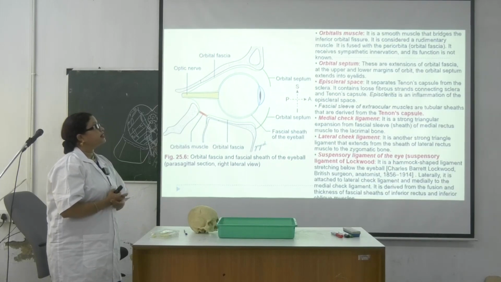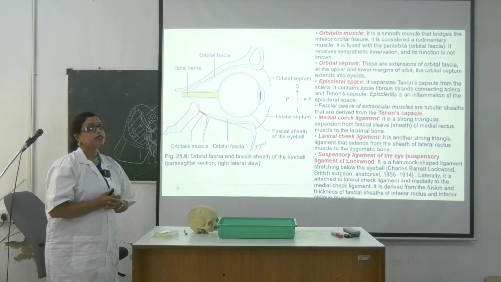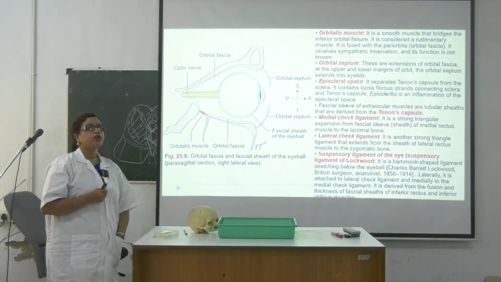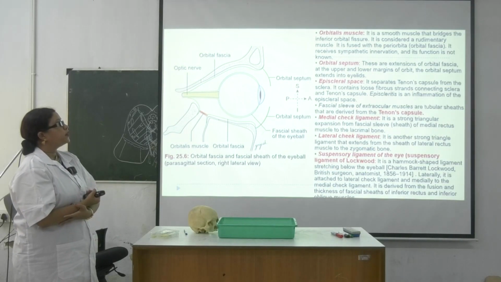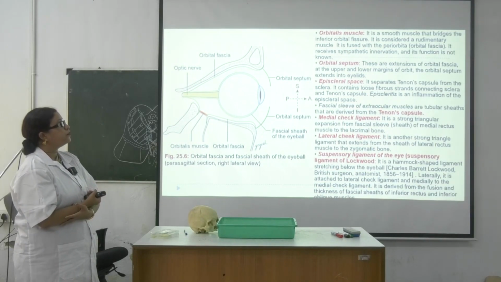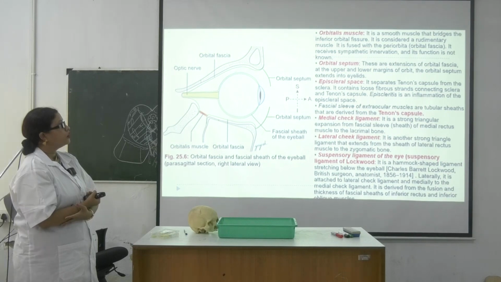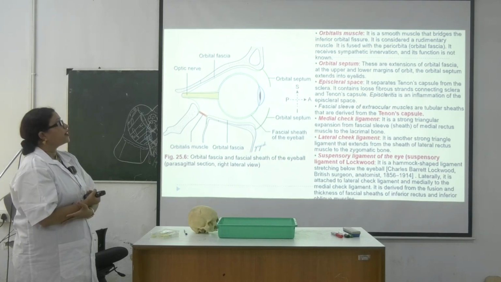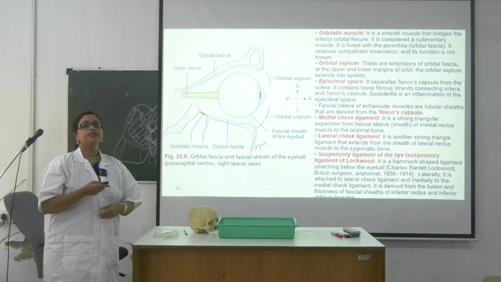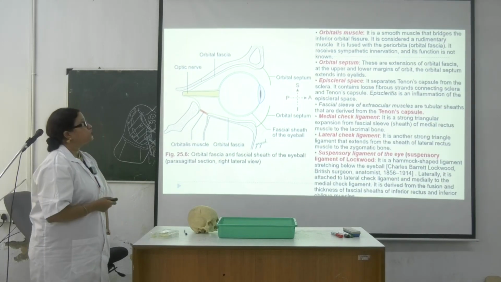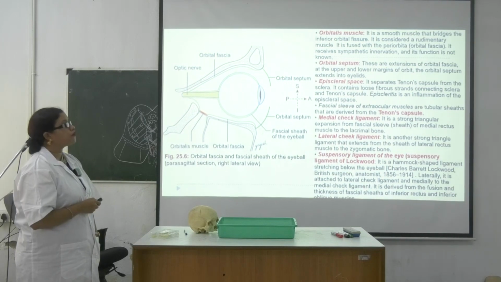Then what are the other things you have to see? Next one is the orbital muscle, next one is the orbital septum. Okay, so write it down: which one is the episcleral space? It separates the Tenon capsule from the sclera.